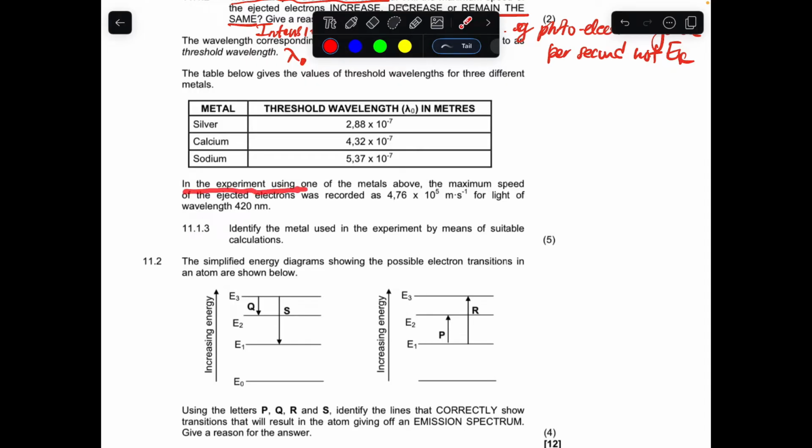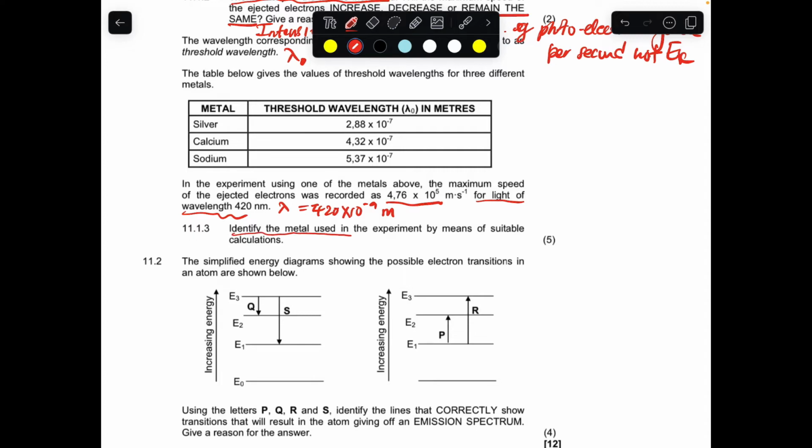In this experiment using one of the metals above, the maximum speed of the ejected electrons was recorded as this. This is the speed of the electrons when the photoelectric effect occurred with one of the metals, and for light of wavelength 420. So we're given that wavelength, 420 nanometers, which is 10 to the power -9 meters. 420 times 10 to the power -9.